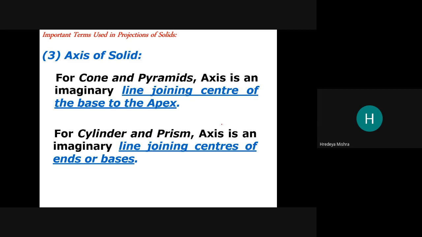Okay, so in the prism and cylinder there are two bases or two ends, so we join the centers of the bases, and we get the axis.